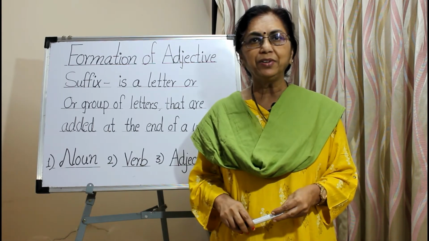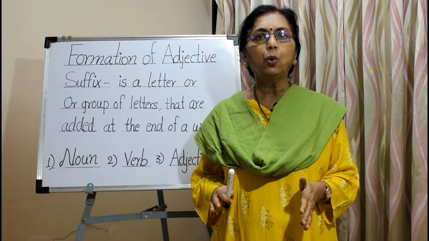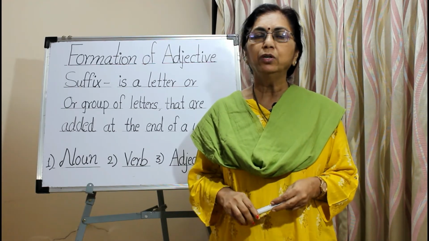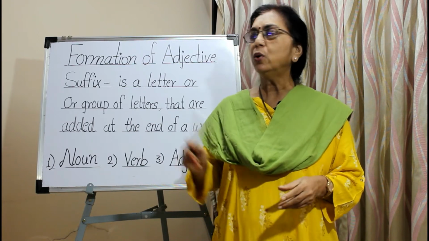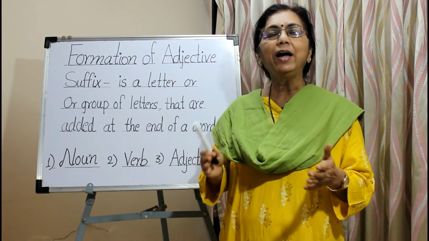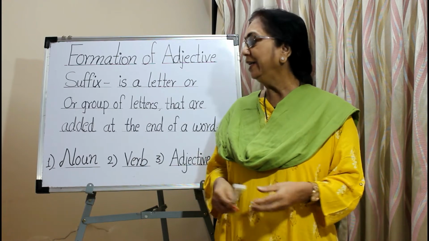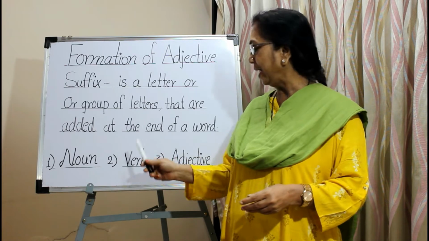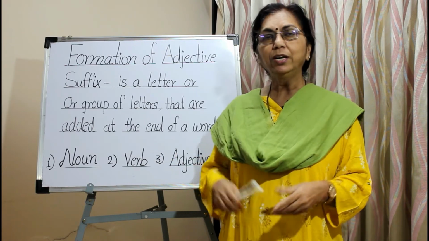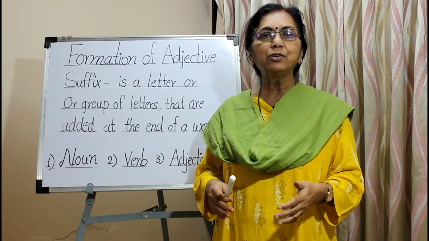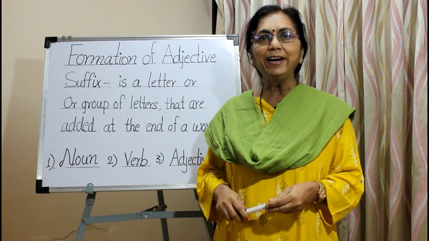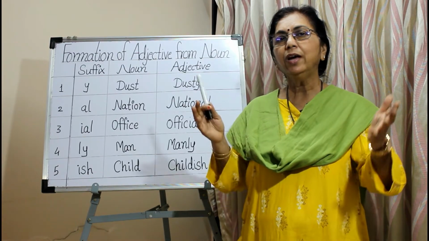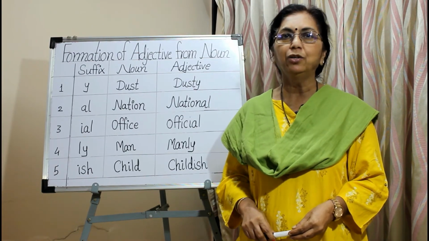So what is a suffix? Suffix is a letter or group of letters which is added at the end of the word to form a new word. So adjectives are formed by adding the suffix to the noun, by adding the suffix to the verb, by adding the suffix to the adjective. Now let's learn the list of the suffix which are added to the noun to form the adjective. So we have seen the suffix are added to form the new word.